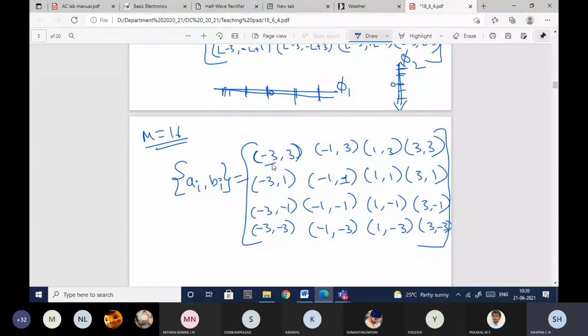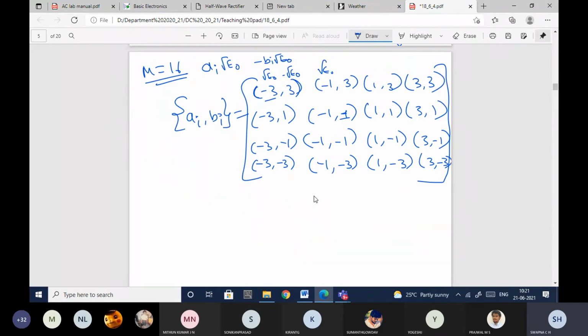Now each value will get multiplied with root E naught. 3 will get multiplied with minus root E naught, because you have AI root E naught and BI root E naught. That is how everywhere it will get multiplied, and when you try to draw the signal constellation diagram, you'll get it in the form of a square.